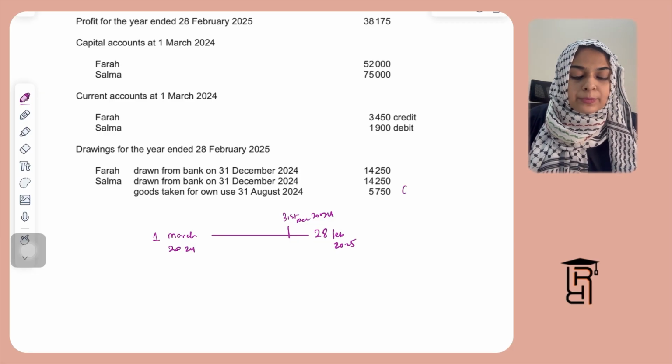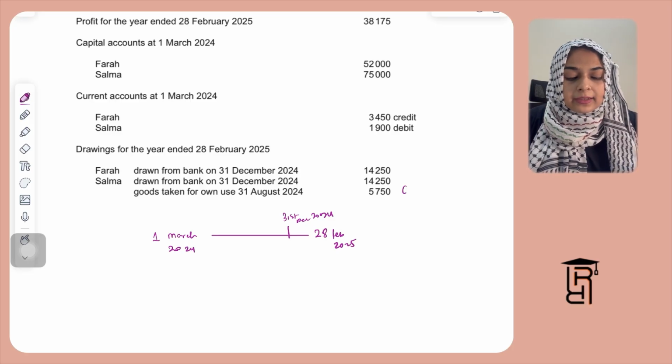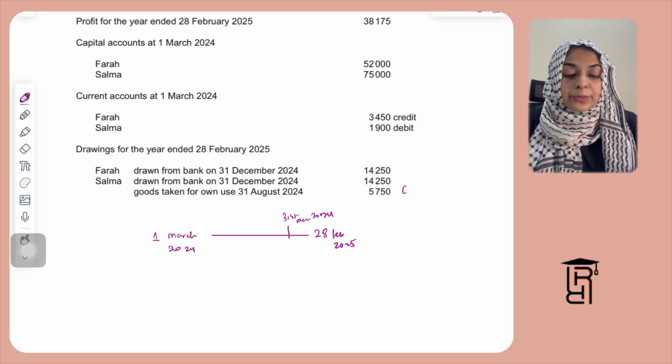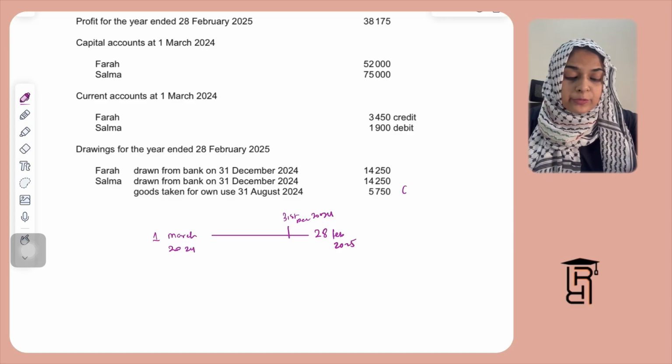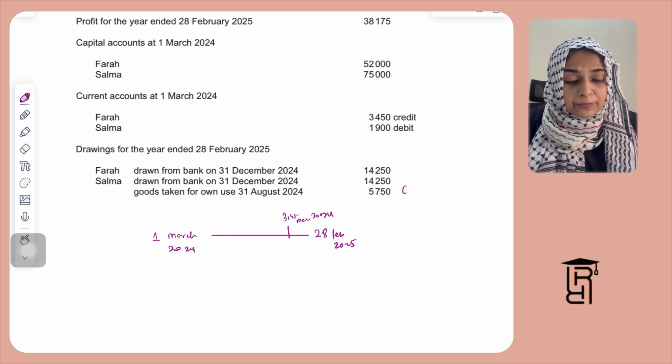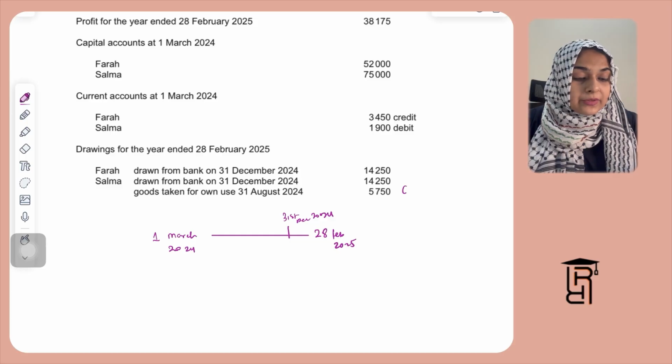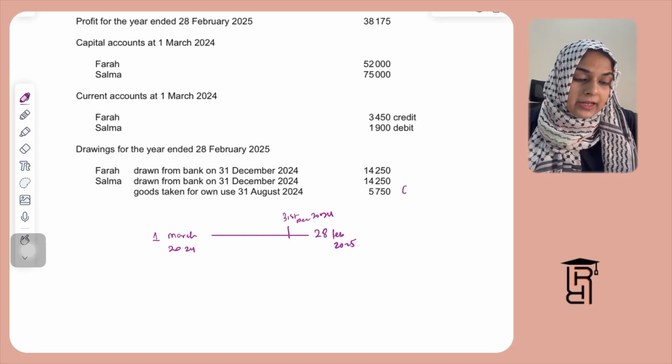In the first part, they are asking you to make an appropriation account for the year ended 28th February 2025. So you start with profit for the year. You guys should know what the format is. So when we start from profit for the year, which is 38,175, 38,175 is the profit for the year.